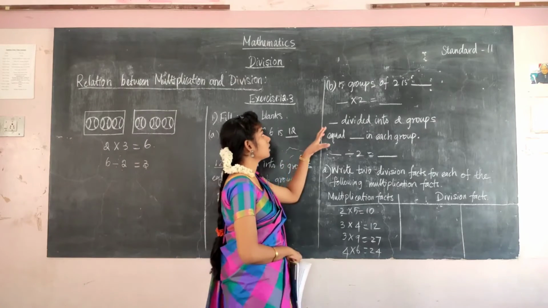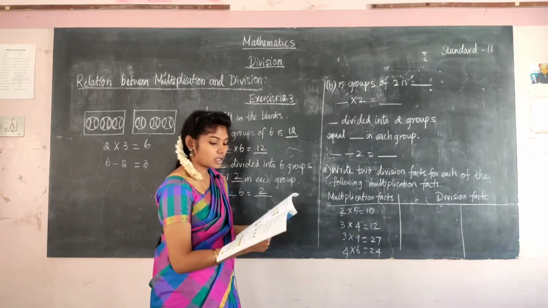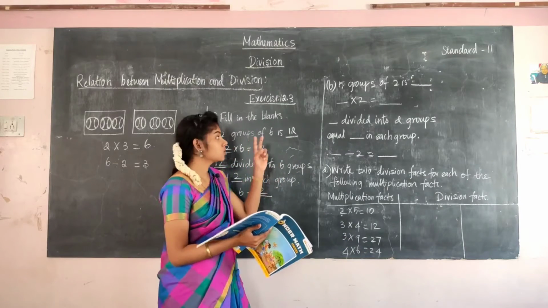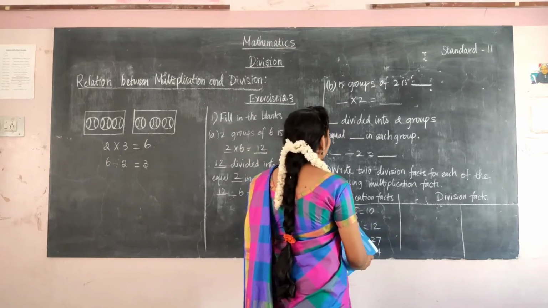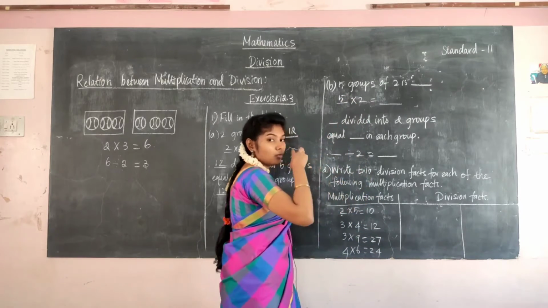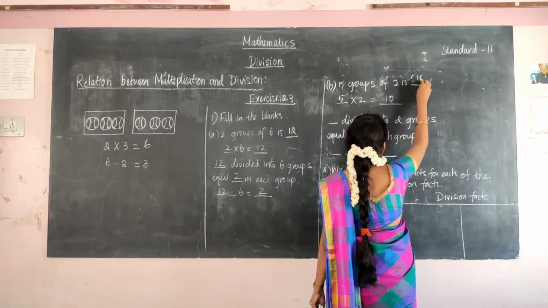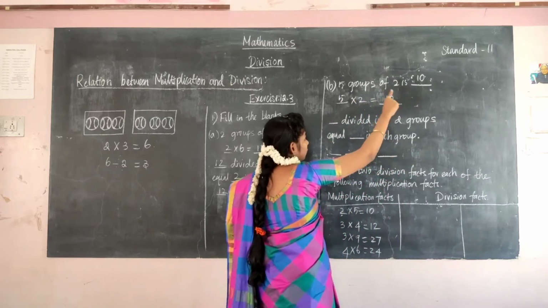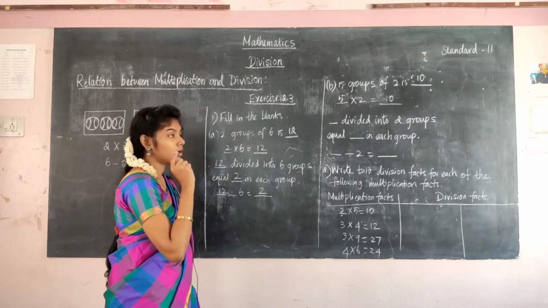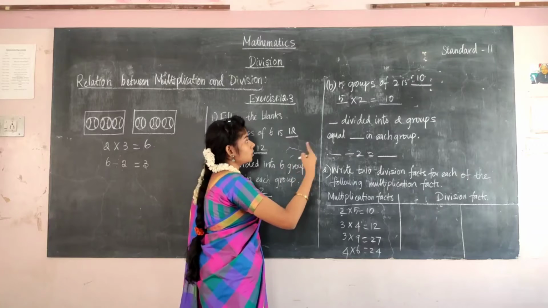And the next one, see 5 groups of 2. See the picture that is given there. 5 groups of 2 in a multiplication sentence means 5 times 2. What is 5 times 2? 5 twos are 10. So totally count that, 10 is there. So 5 groups of 2 is 10. Then 5 into 2 is equal to 10. We multiply those two numbers and we get 10.